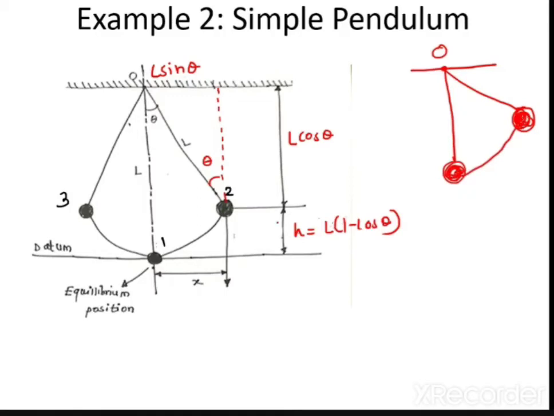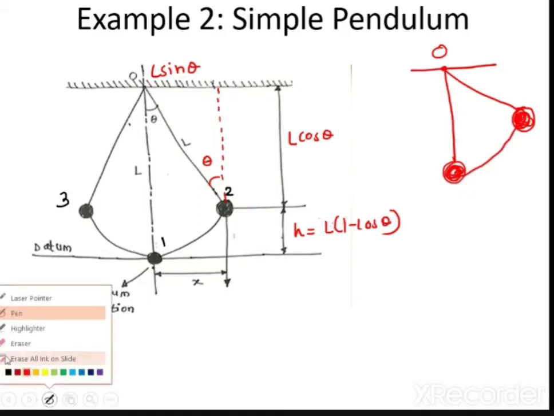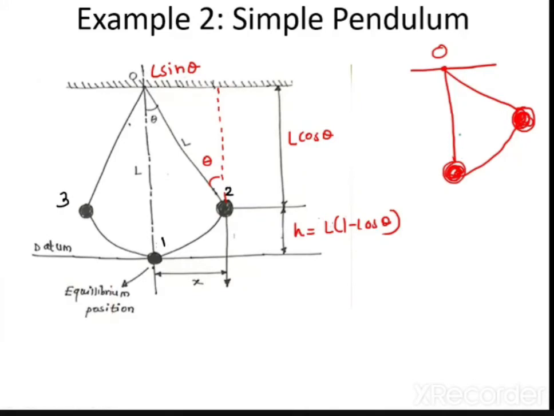Now we know what the weight is. How is the mass acting? Mass is acting in the downward direction. So let us say this mass is mg. If this mass is mg, let us say this distance is L. This distance is theta. This will also be L.